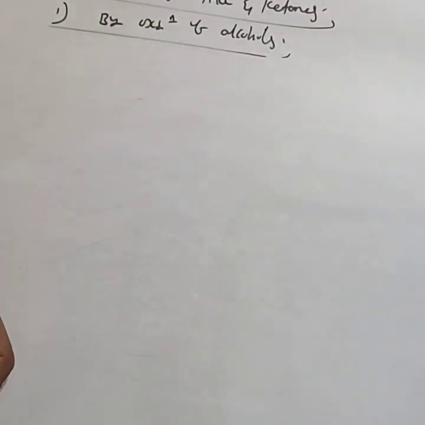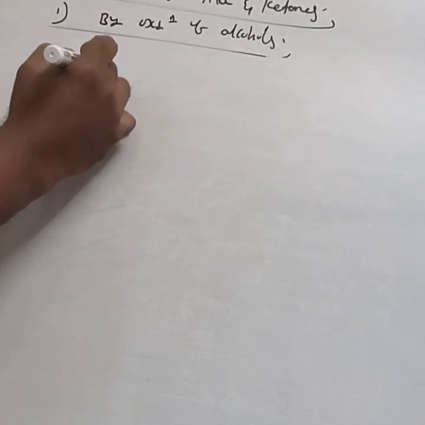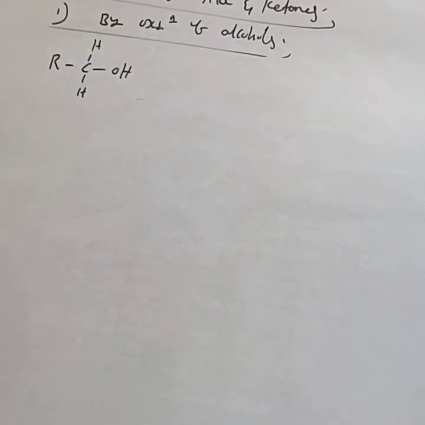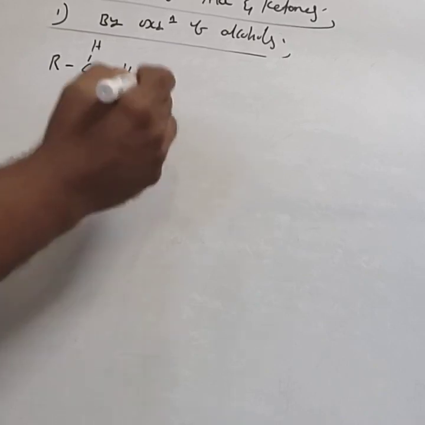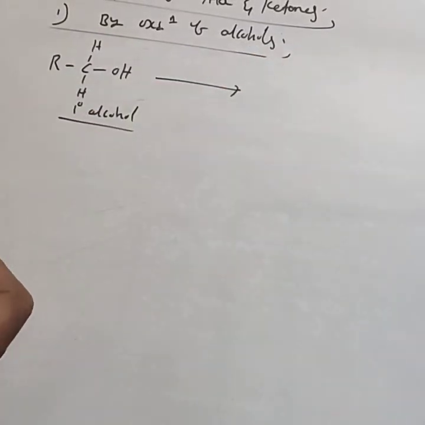Oxidation of alcohols. By using alcohols, you can prepare both aldehydes and ketones. In the alcohol chapter, we have already studied this oxidation reaction. This is RCH2OH. What type of alcohol is this? Can you guess? This is a primary alcohol. Primary alcohols are oxidized by strong oxidizing agents to give carboxylic acids. Aldehydes are formed, and aldehydes are further oxidized to carboxylic acids.